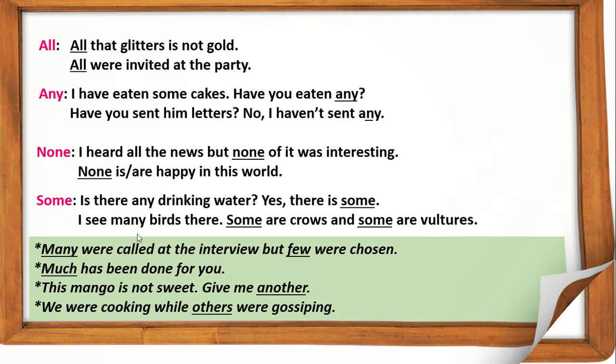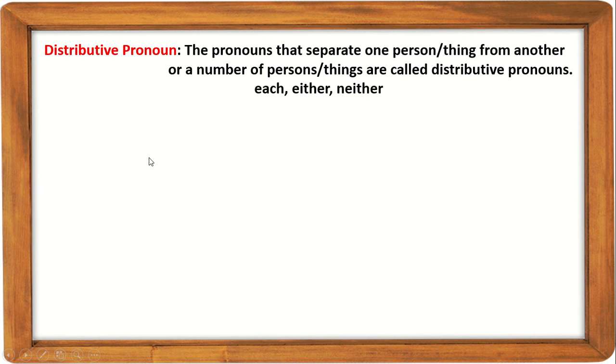Lastly comes distributive pronoun. The pronouns that separate one person or thing from another or a number of persons or things are called distributive pronouns. Each, either, neither, etc. are used as distributive pronouns. So let's see their uses. At first comes each. Each of the books is interesting.